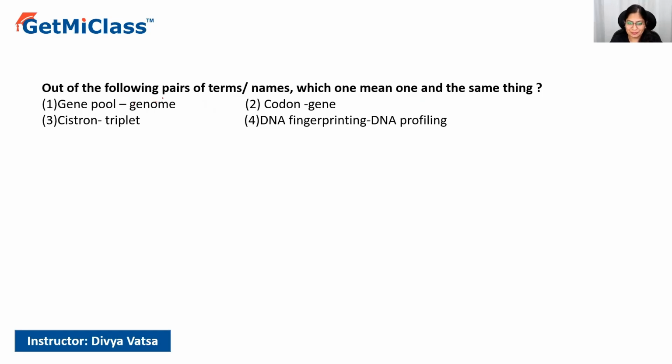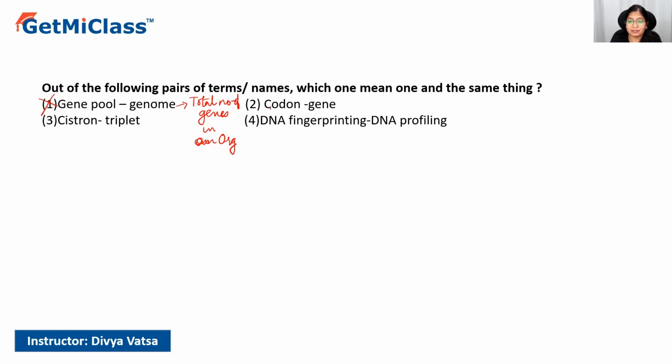So gene pool is mostly seen in a population when there are different kinds of genes seen. But what is genome? Genome is actually the total number of genes in an organism. So the total number of genes in an organism is called a genome. So these both are not the same thing.